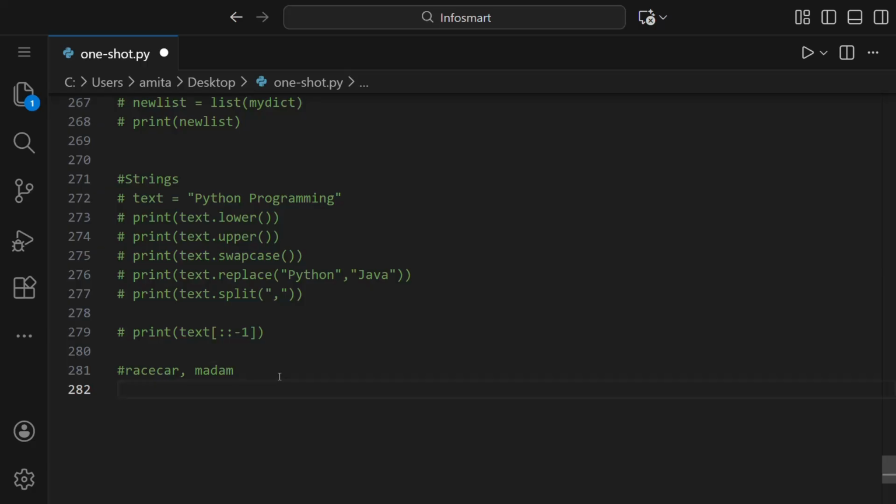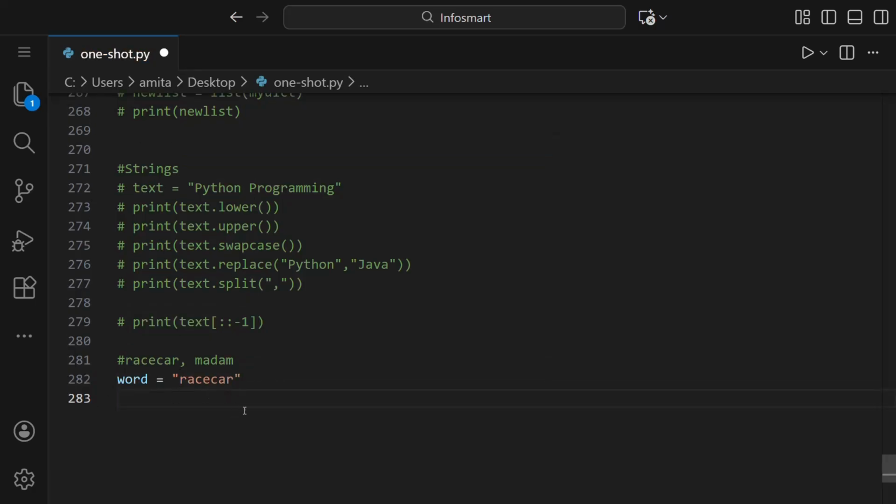For making a palindrome checker, first let us say we have a variable word. Then let us give it racecar. We can even input this word, but now we have just defined it. And we have to check if it is equal to its reverse. So for that, we'll have a condition.